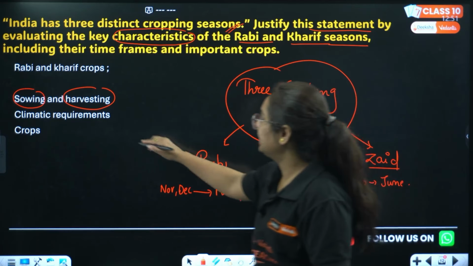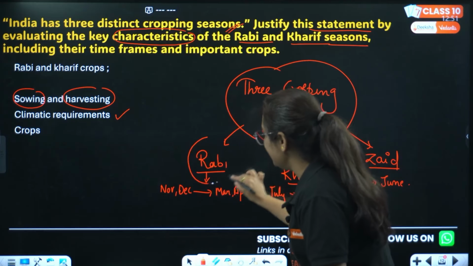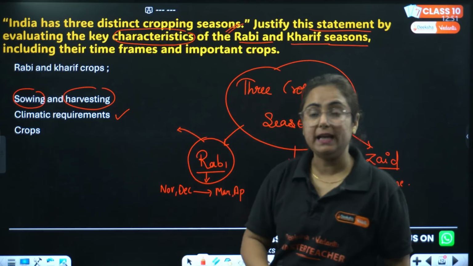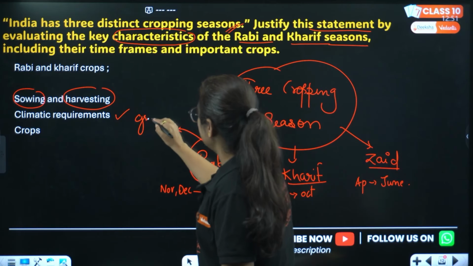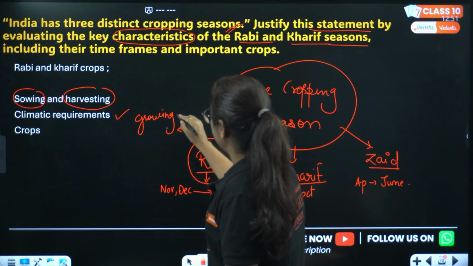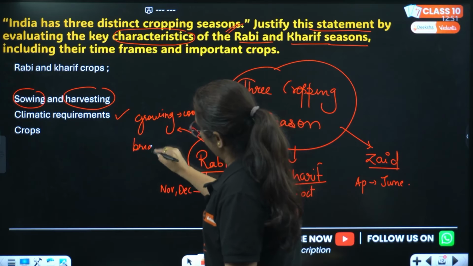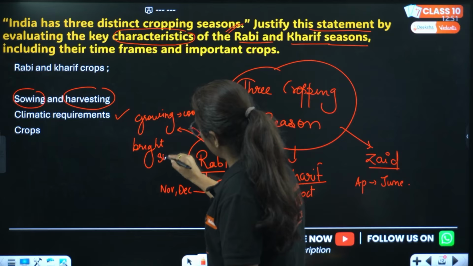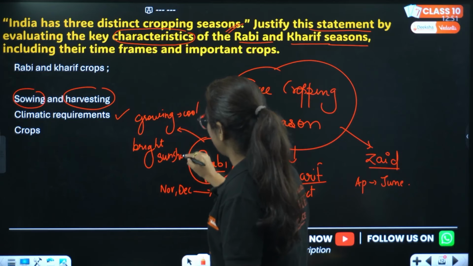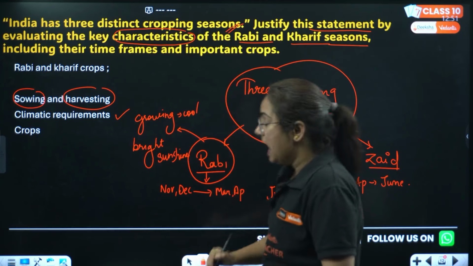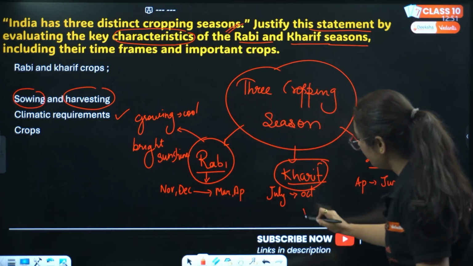Then you will talk about the climatic conditions. Like in a Rabi crop, at the time of growing, we need a cool climate, and at the time of harvesting, what do we need, beta? Bright sunshine, like March and April, what is it? Bright sunshine. Okay, however, in Kharif, what do we want?